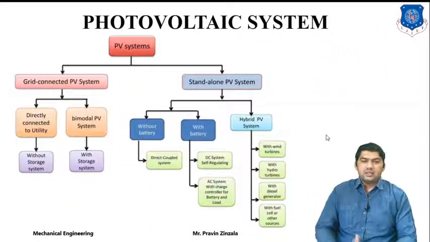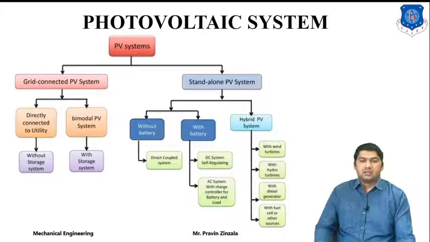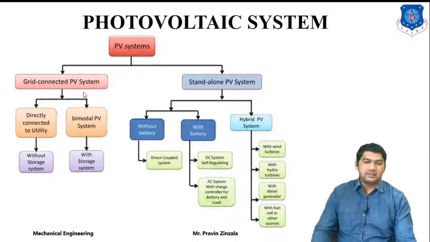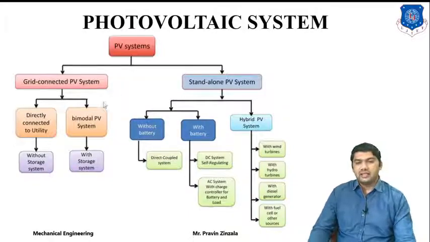Next is applications of photovoltaic system. We can utilize the photovoltaic system for direct and indirect application. The first method is called the grid connection PV system, where we supply the energy to the grid.